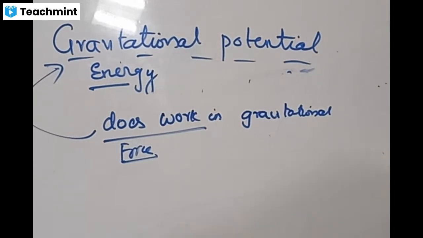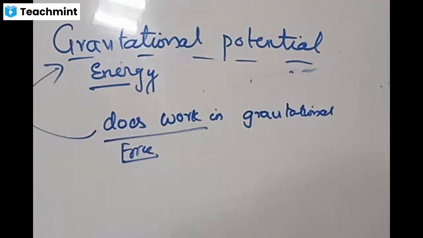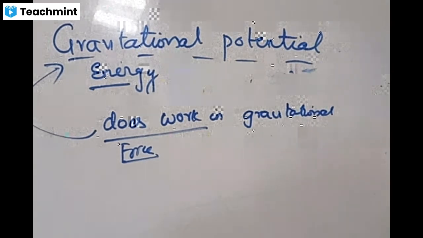Now what is this? Okay, I'm defining: what is gravitational potential energy? If a body does work under the influence of gravitational force. Gravitational force means what? It should move on the surface of any planet, and we precisely stick only to Earth. If a body does work on the surface of the Earth, how many forces are acting on the body? One force is the applied force which makes the body move. If a body is going up or down, if a body is thrown, it is now moving in the region of what?